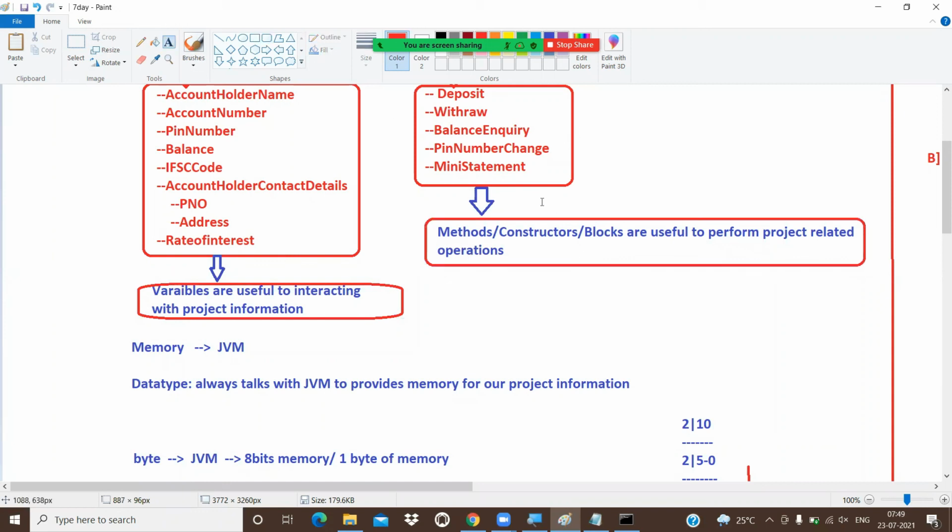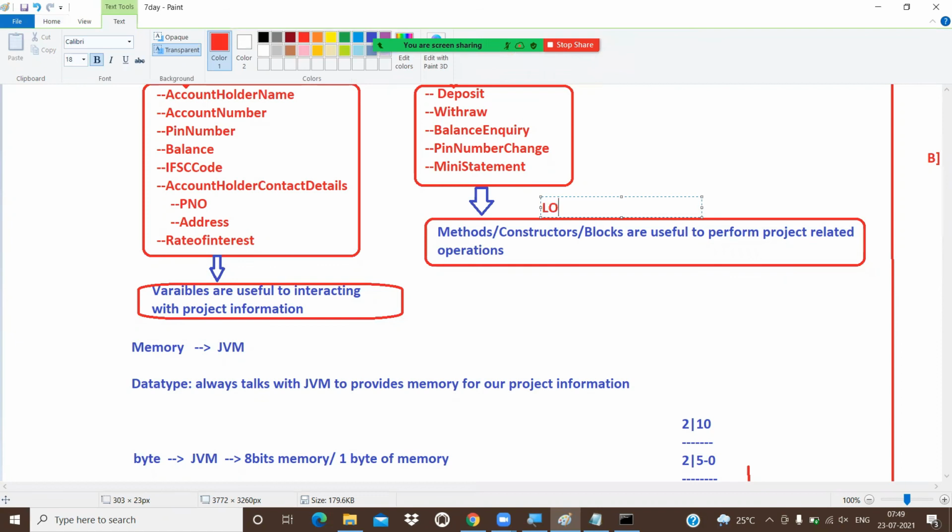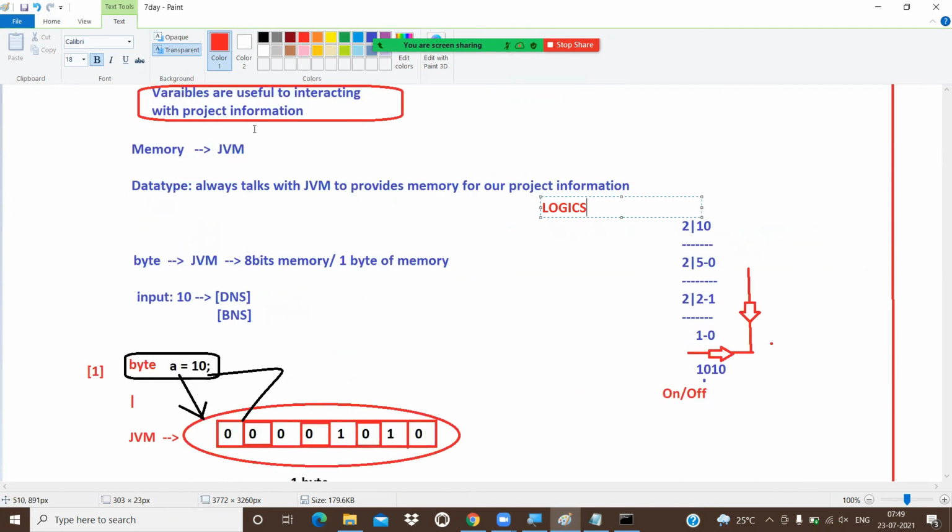We have three programming elements in Java. One is a method, another one is a constructor, and the third one is a block. But 90% of the code we always write within the method. Okay, this is the basic information. Then how to store and work with the project information with the help of variables.